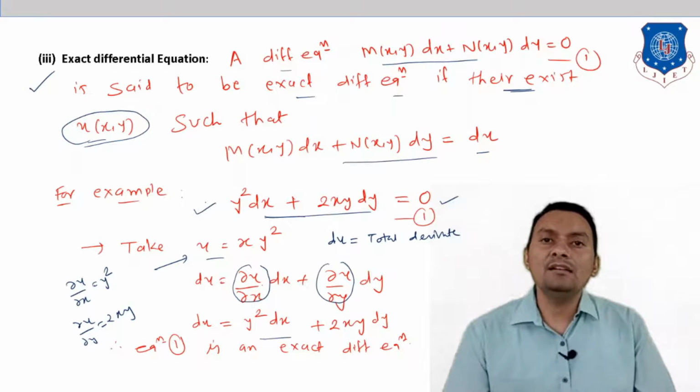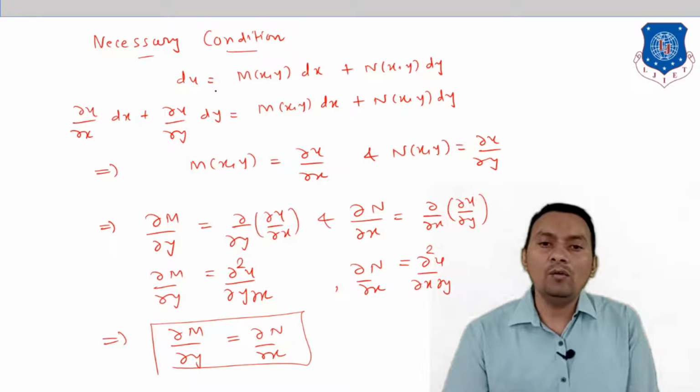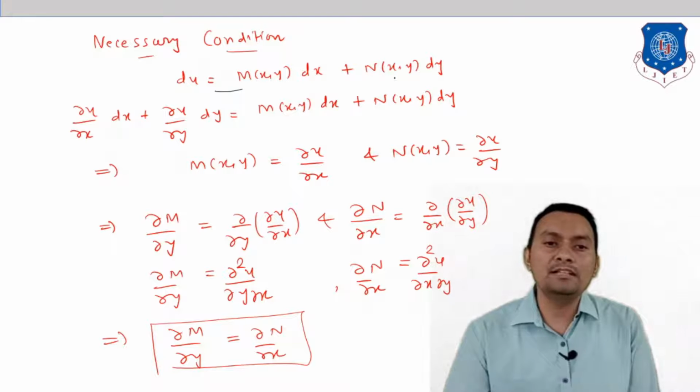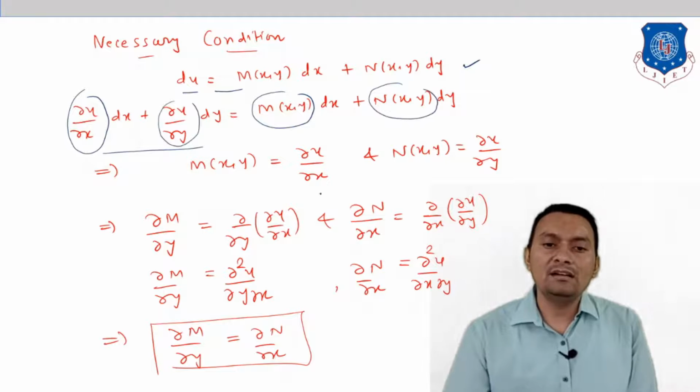So here we are trying to find the necessary condition. We have already observed that if du can be written as M(x,y) dx plus N(x,y) dy, then the given differential equation will be exact. The total derivative can be expressed like this, and when I compare both sides, I get M(x,y) equals del u by del x, and N(x,y) equals del u by del y. From this we can derive one condition.